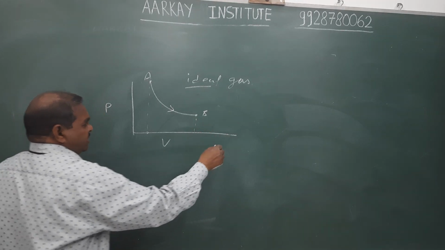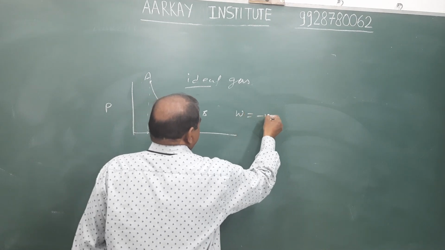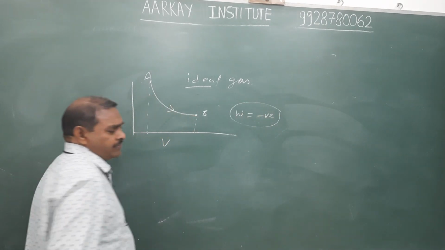Therefore, it is also expansion, and in case of expansion, the sign of work is negative.